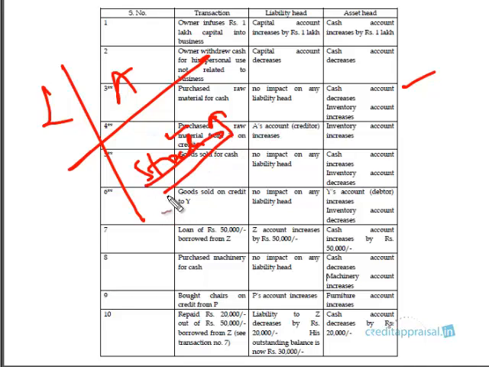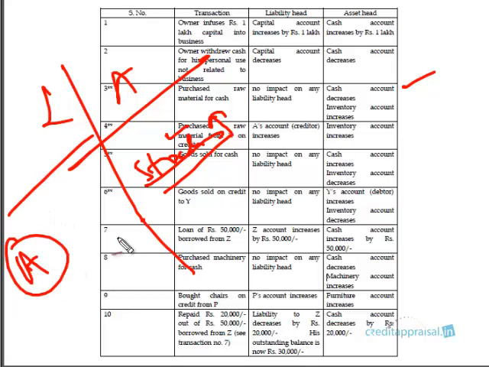So what is the other head that is affected? This party, let us call this party A. You'll create a separate head for A, and it is a liability. Because you're liable to pay this company, this party, one day, right? Say for example, he's given 45 days credit.